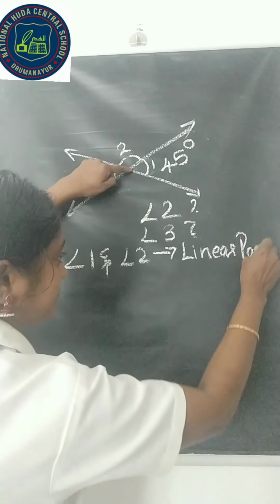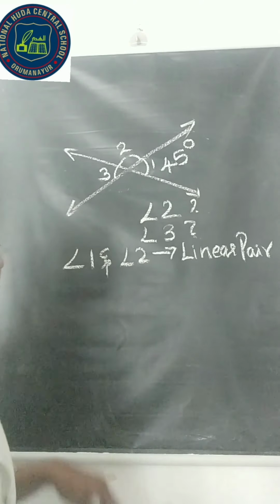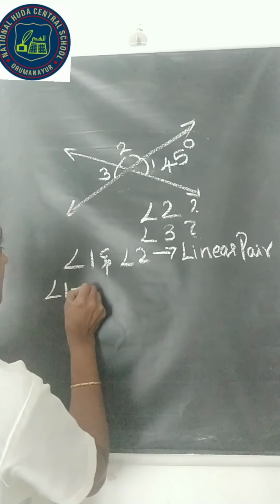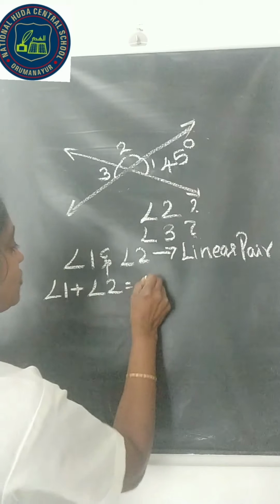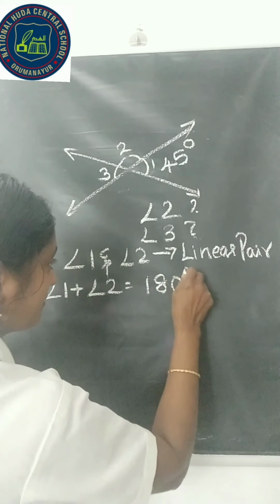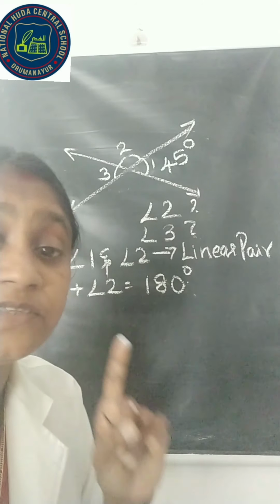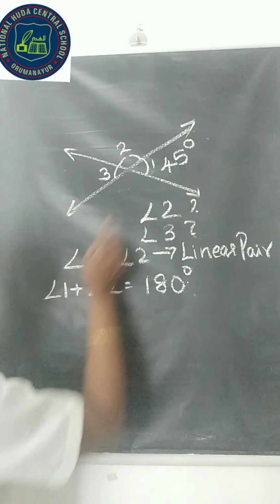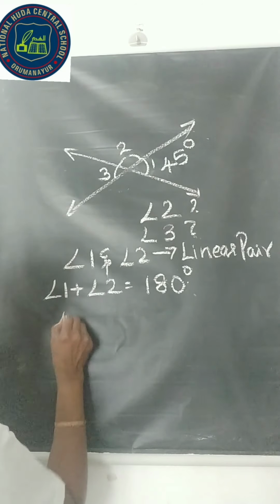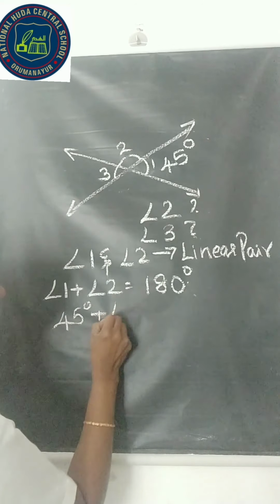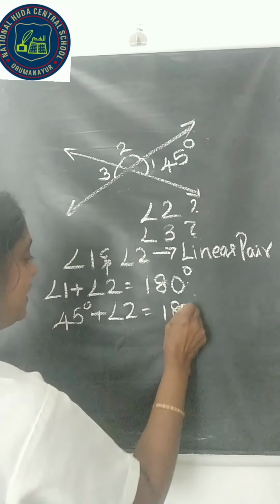Therefore, we can write angle 1 plus angle 2 is equal to 180 degrees. That is, the sum of the measures of two linear pair angles is 180 degrees. We substitute the value of angle 1: 45 degrees plus angle 2 is equal to 180 degrees.